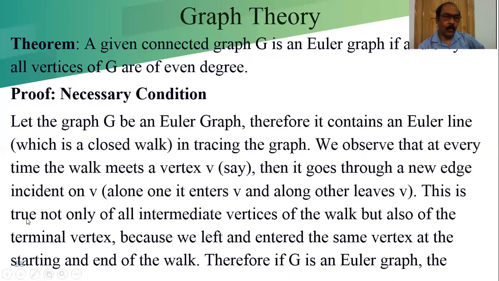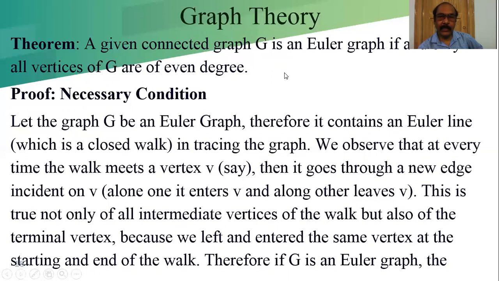This is true not only of all intermediate vertices of the walk, but also of the terminal vertex, because we left and entered the same vertex at the starting and end of the walk.